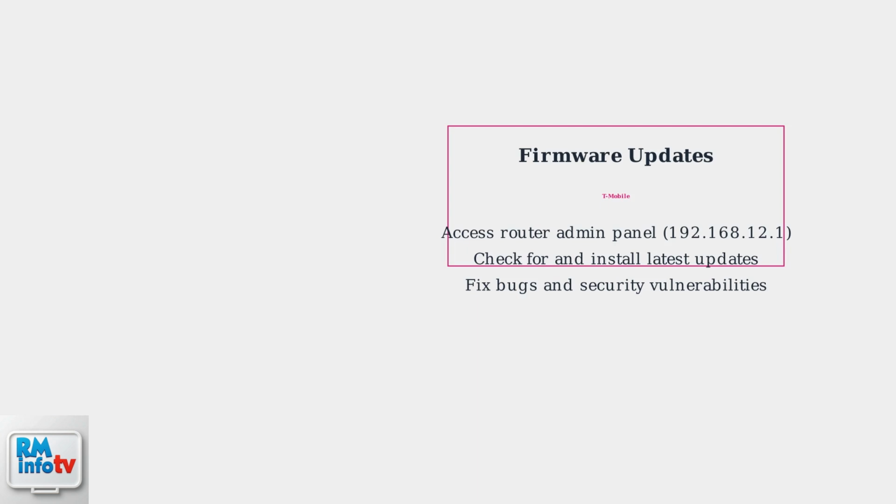Access the router's admin panel to check for and install updates manually. Keeping firmware current is crucial for optimal performance and security. If all else fails, contact T-Mobile support.